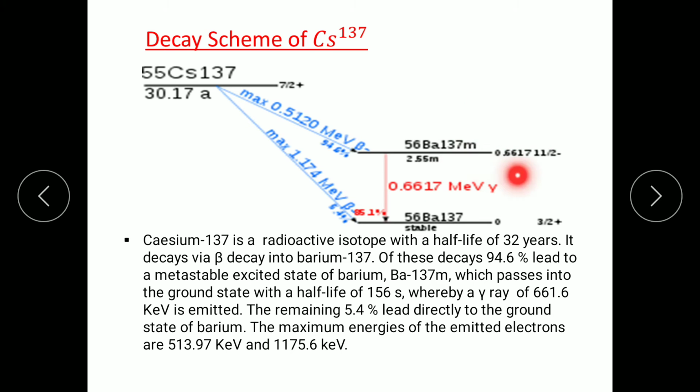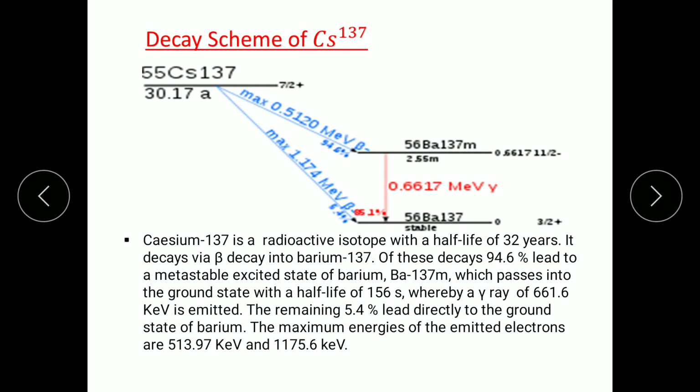What is actually a metastable excited state? A metastable excited state is nothing but an excited state, but as compared to an ordinary excited state, these excited states have a large lifetime. So that is called a metastable excited state. Now after beta decay it comes to the excited state of barium.